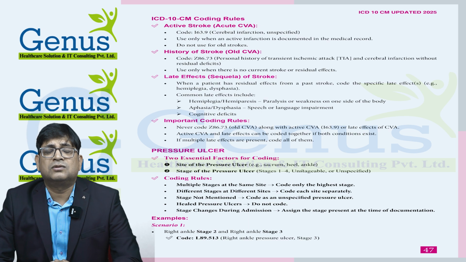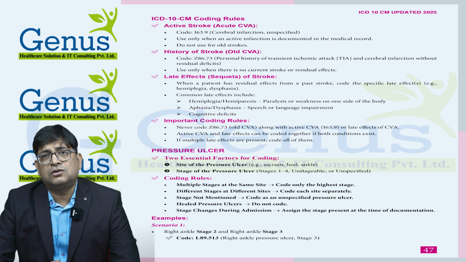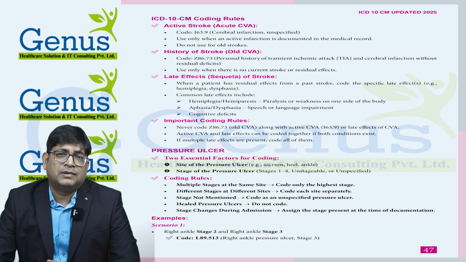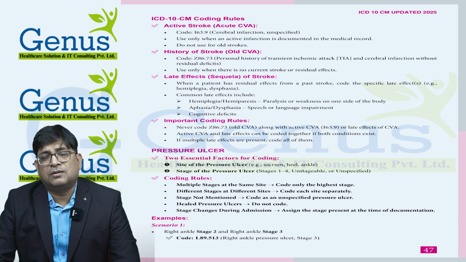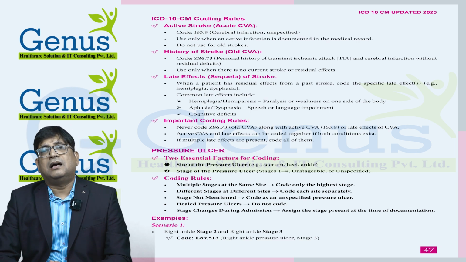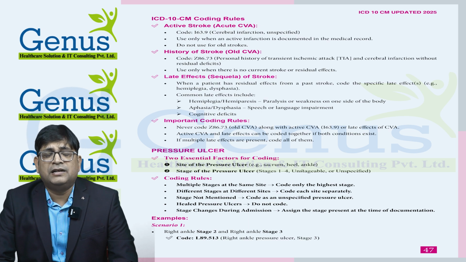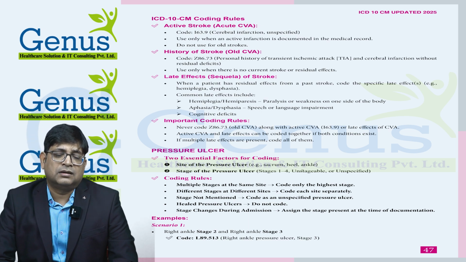Then we have the next topic, pressure ulcer. Pressure ulcer is also known as decubitus ulcer. To code the pressure ulcer, we need to consider two things: one is the site of the pressure ulcer and the second is the stage. If the stage of the pressure ulcer is not mentioned, we can take the unspecified pressure ulcer code. If there are multiple stages mentioned for the same site, we need to provide the highest stage code. And if there are multiple sites and multiple stages, we need to provide codes for all stages and all sites.